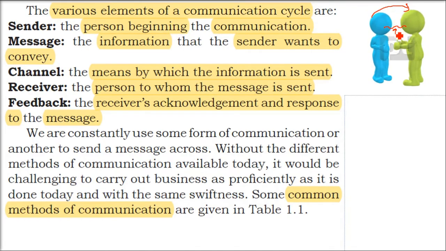It can be through email, it can be through voice, it can be direct spoken, it can be video, various methods are there. So channel. Then the other party is the receiver, the person for whom this message is intended, or the person who will receive the message or who will be responding to the message. So the person to whom the message is sent is the receiver.